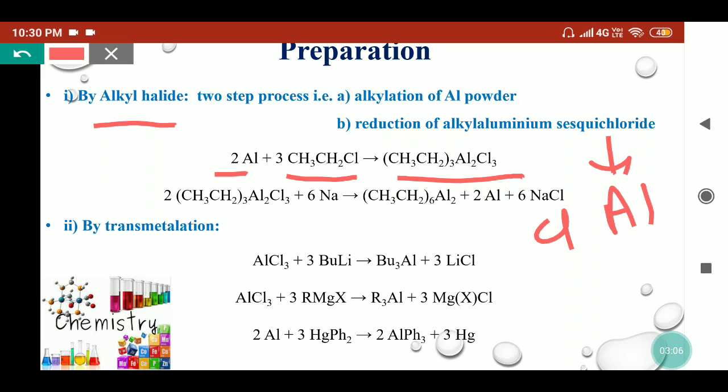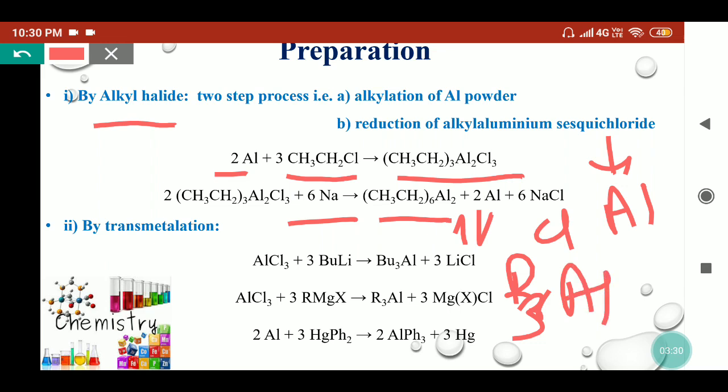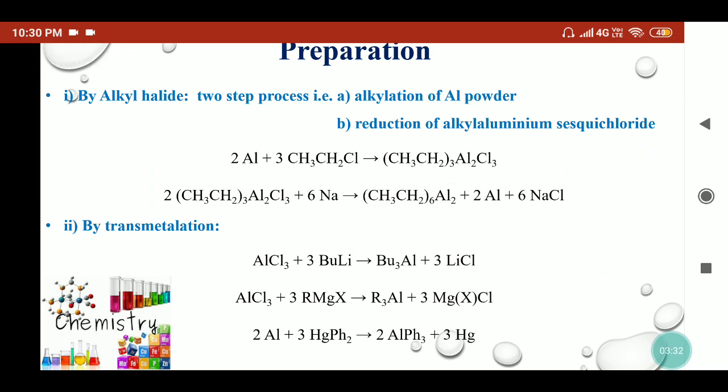So it is known as sesquichloride. In the next step, this sesquichloride is reduced in the presence of sodium metal, so it forms the trialkyl aluminium, which is present in the form of a dimer. So we can say this is a dimer and it is in equilibrium with R3Al, where R is an ethyl group. By the alkyl halide method, we can use aluminium powder, and in the second step we can use the reductant, and we can form the organoaluminium compound.